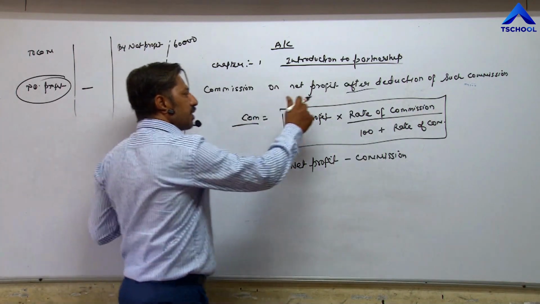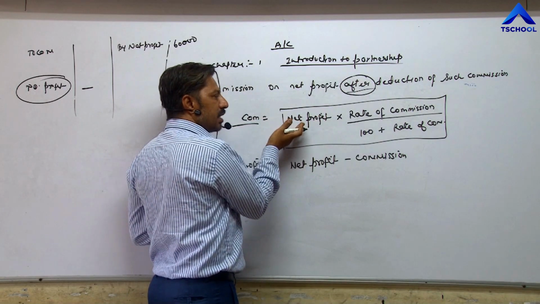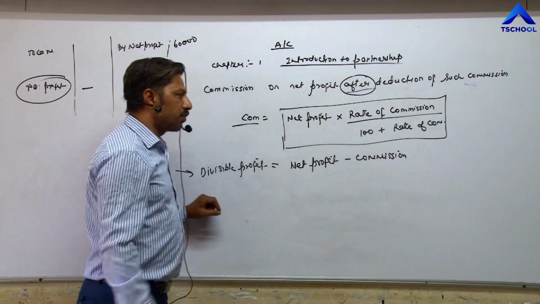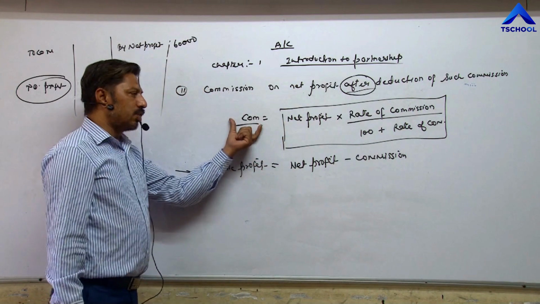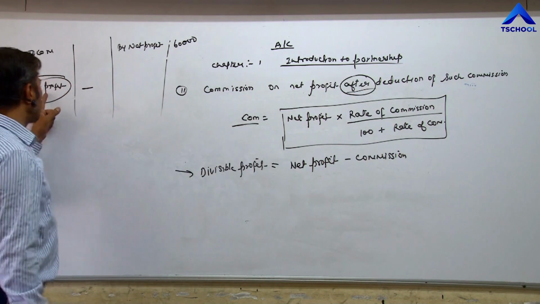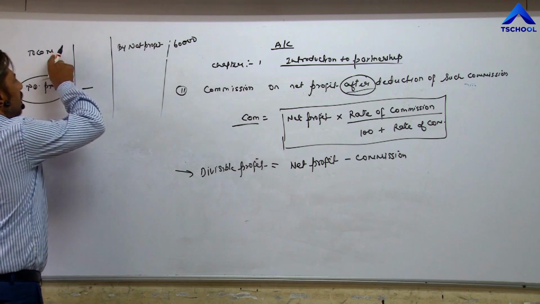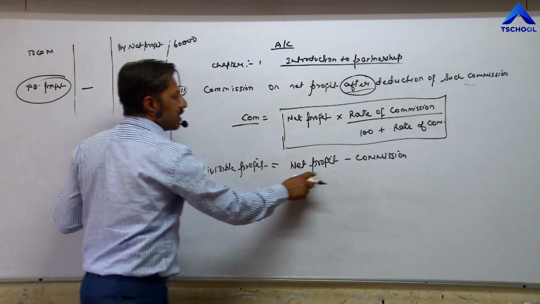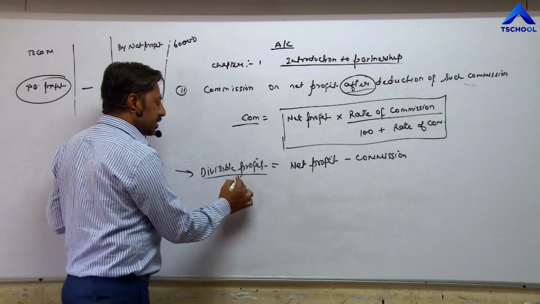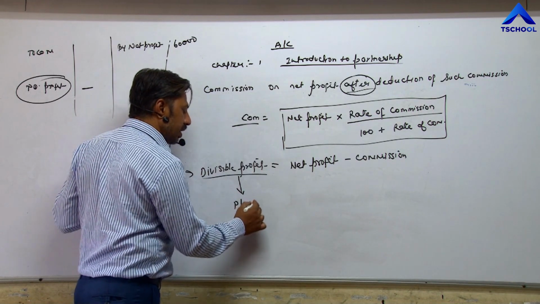Or if we have to calculate on net profit after commission, then we apply this formula, as per the situation of the question. After calculating commission, we calculate divisible profit by deducting commission from net profit, and then distribute this divisible profit among partners in their profit loss sharing ratio.